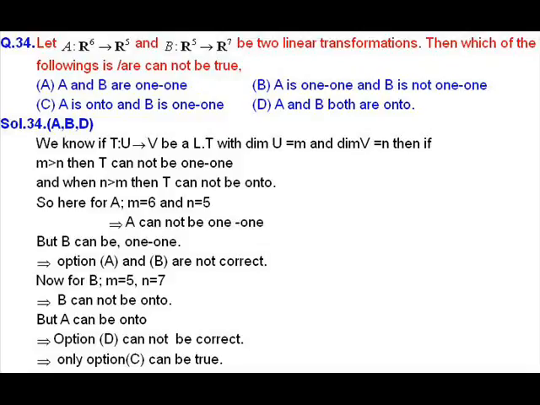And in option D we have A and B both are onto maps. Here A can be onto because the rank of A can be 5, but B cannot be onto because the rank of B cannot be 7, that is, the range space of B cannot be equal to the codomain space R7. So the map B cannot be onto. So our option D is also not true. So options A, B and D are not true; those are our answer.